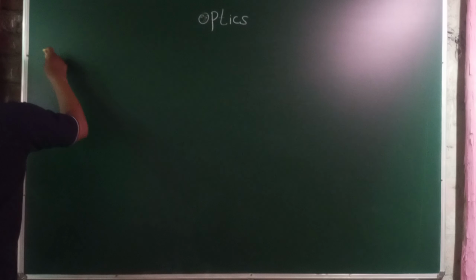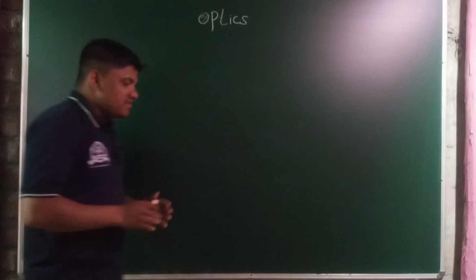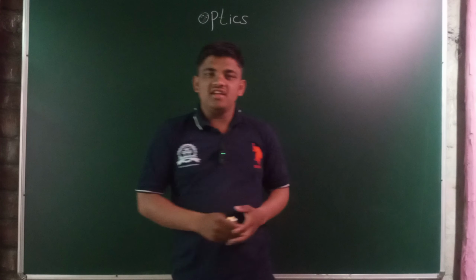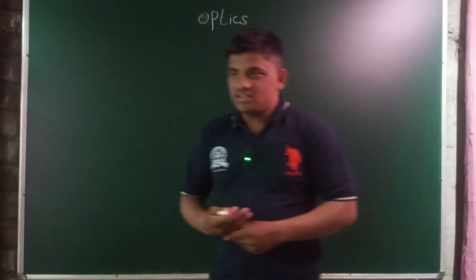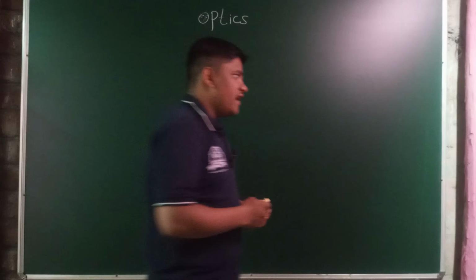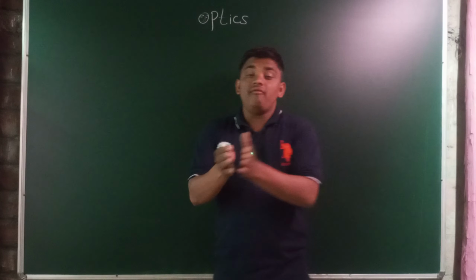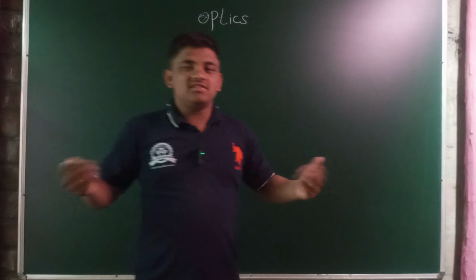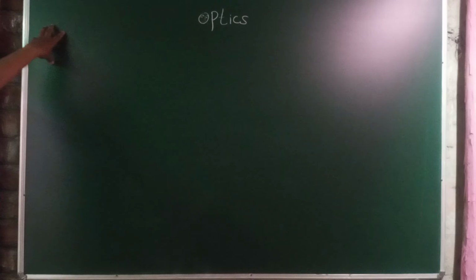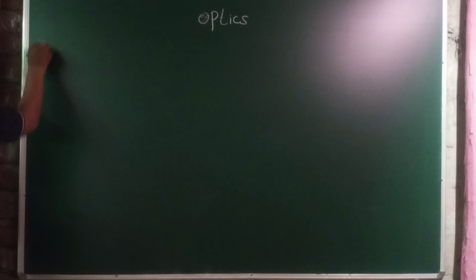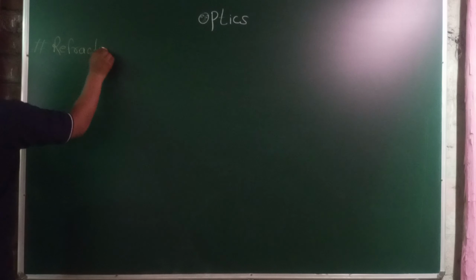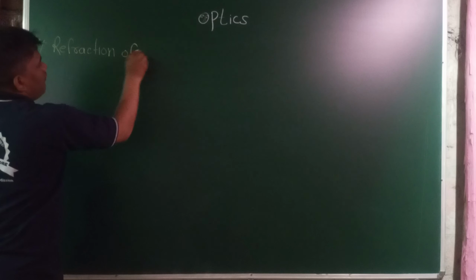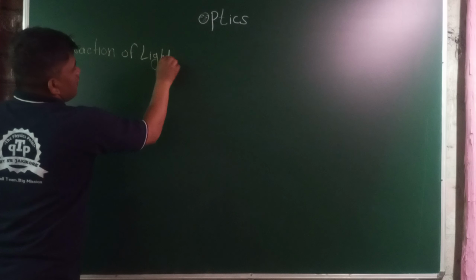Optics is the branch of physics, and in these lectures we are trying to discuss some properties of light. Light has certain properties: scattering of light, refraction of light, reflection of light, polarization of light. And in these lectures we have discussed one property of light. This property is known as refraction of light. Let's take the heading, refraction of light.